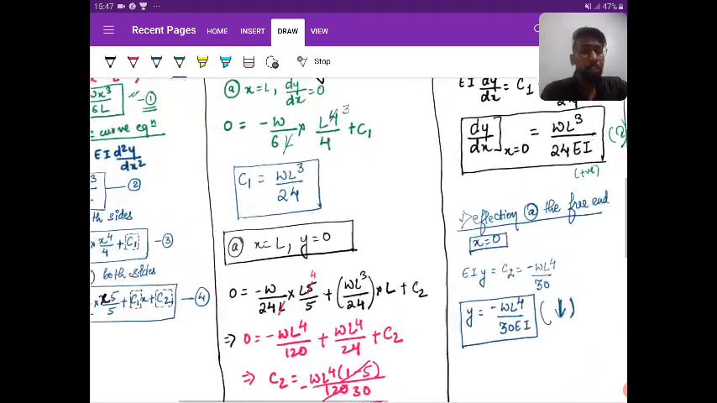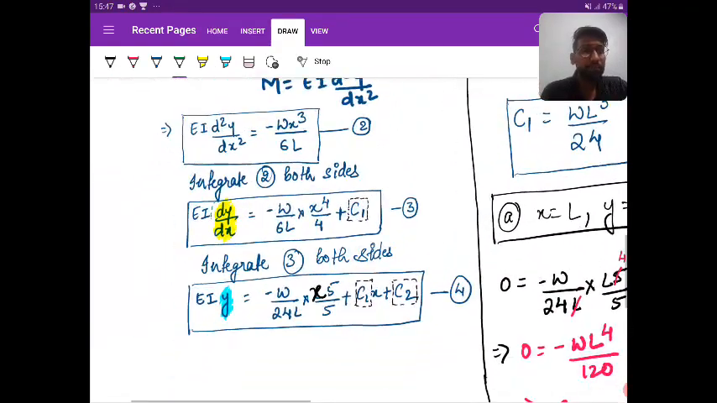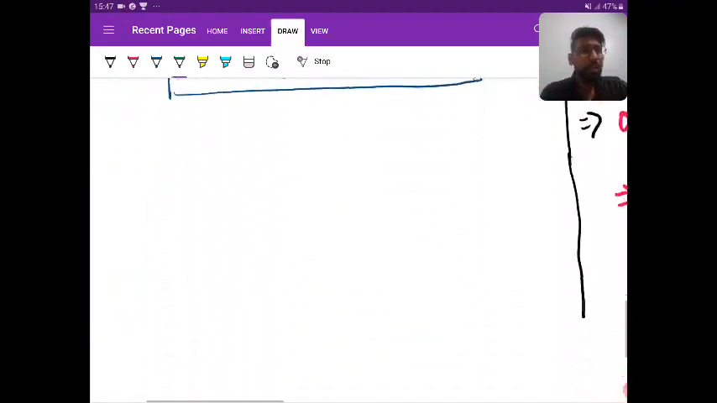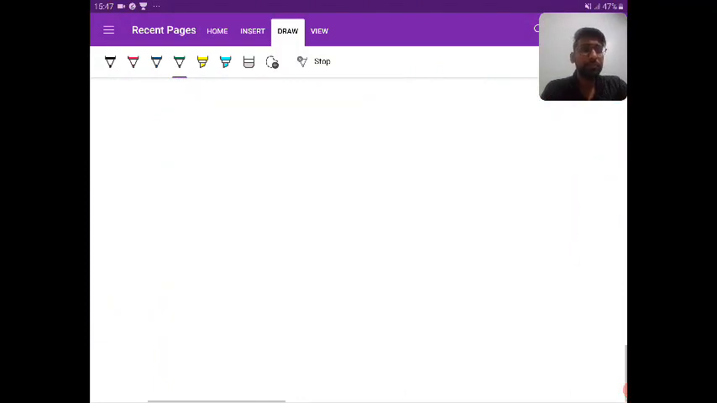Okay. So let's see the next. So this is your first method. Let us look at the second method, that is Macaulay's method.